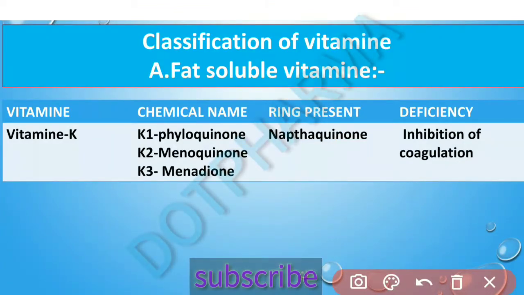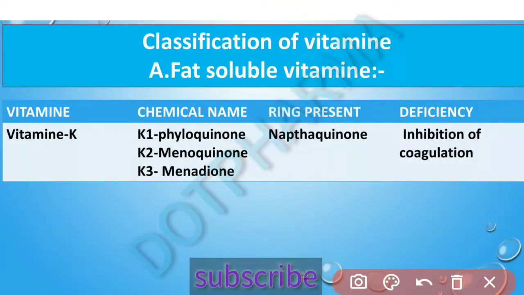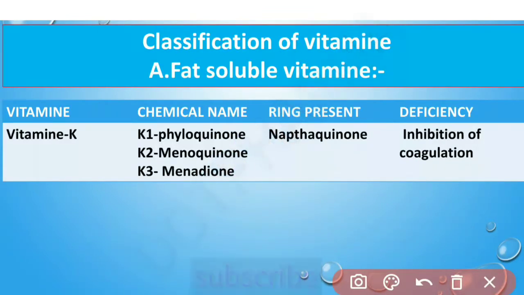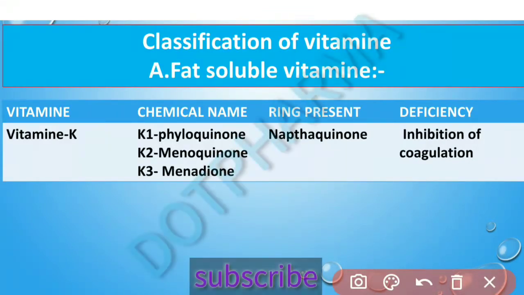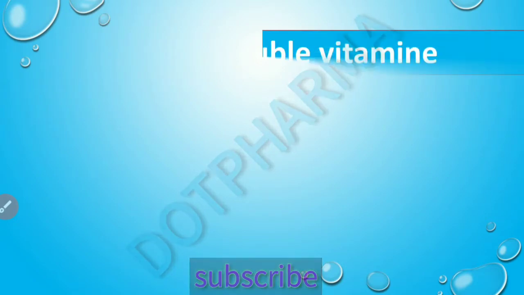So there is vitamin K, which acts as an anticoagulant, and in its deficiency there is a loss of the anticoagulant activity, meaning inhibition of coagulation will occur. So next are the fat soluble vitamins, and next are the water soluble vitamins,